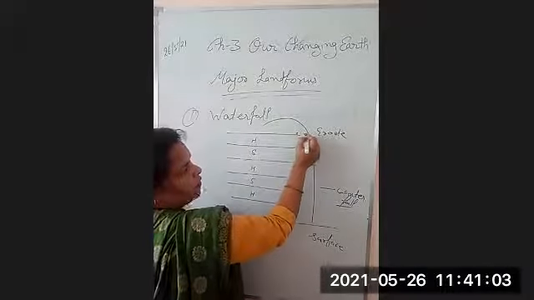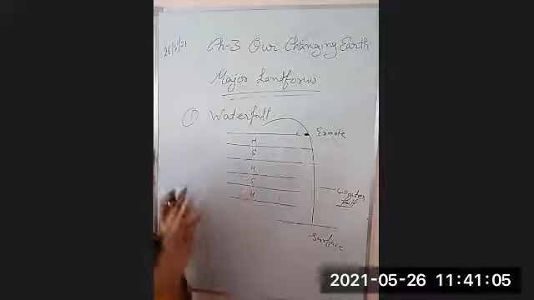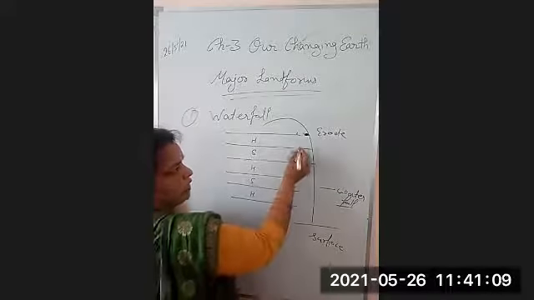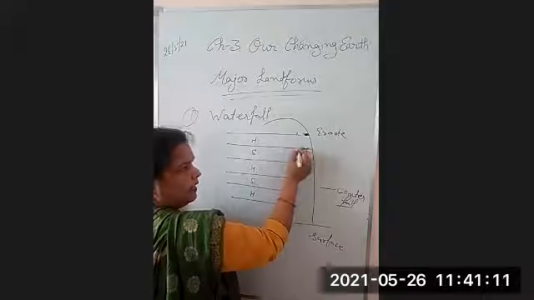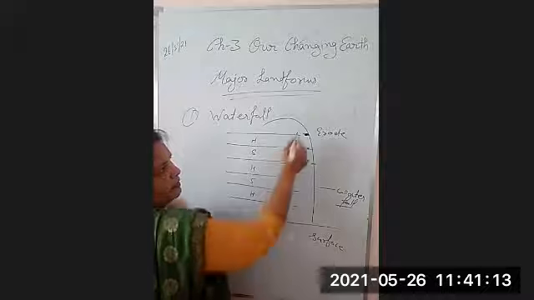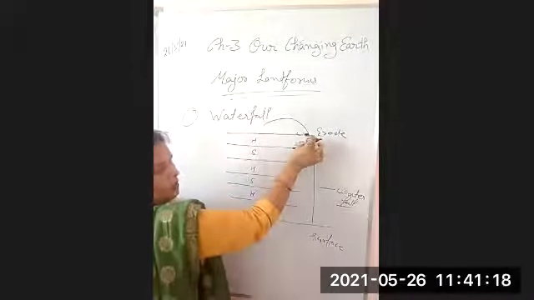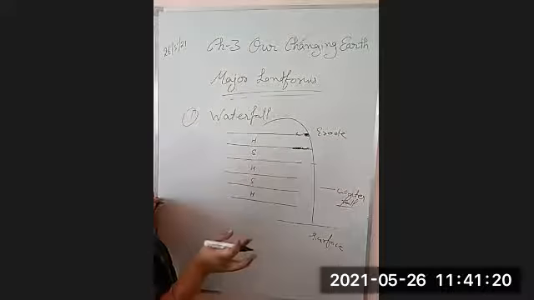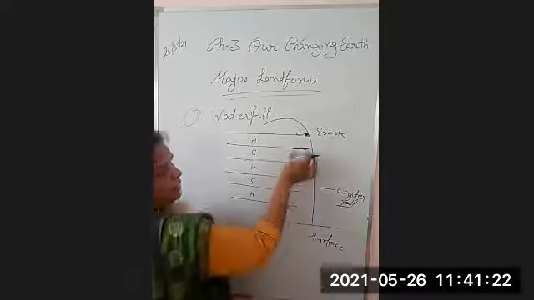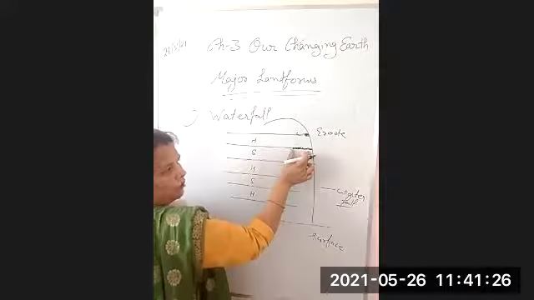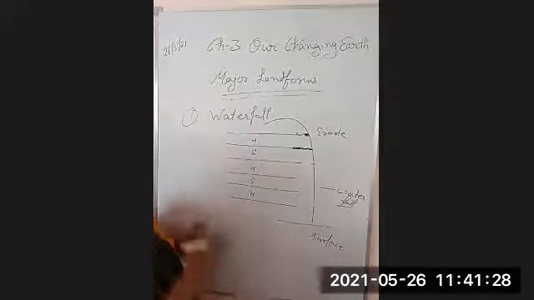The hard rock will erode later as compared to the soft rock. The soft rock will erode easily and in less time. Right? Within a specific time, a large part of soft rock can be eroded in the same time.